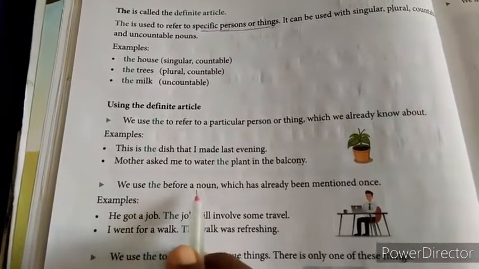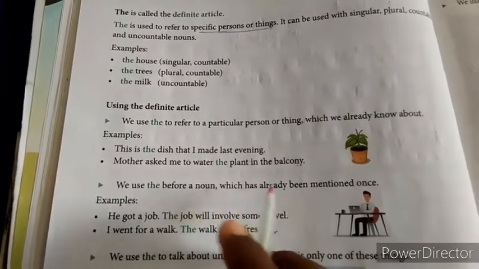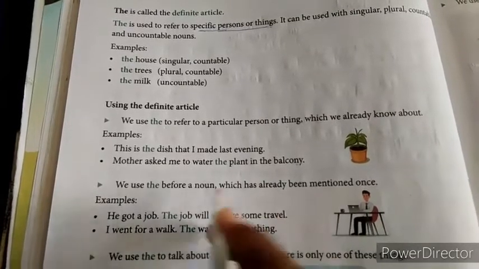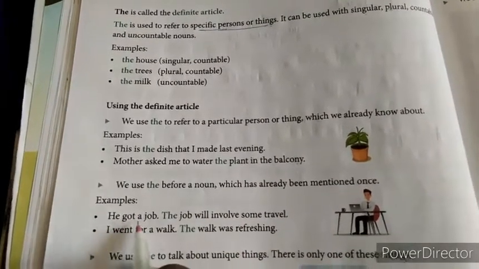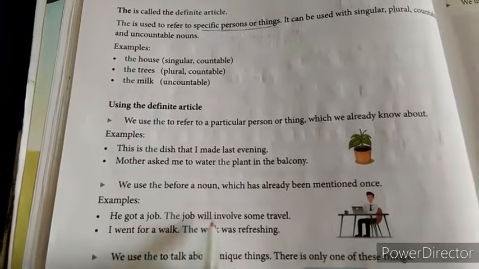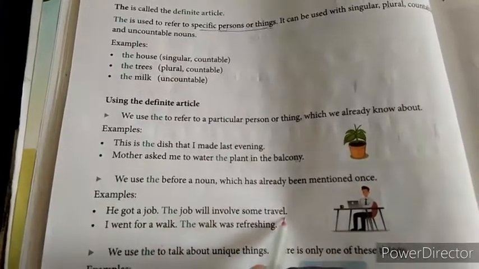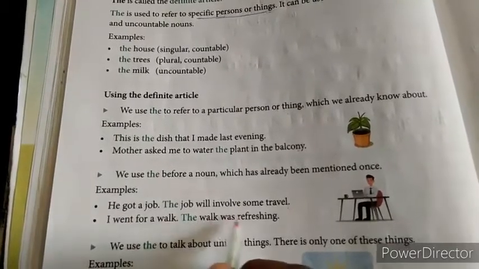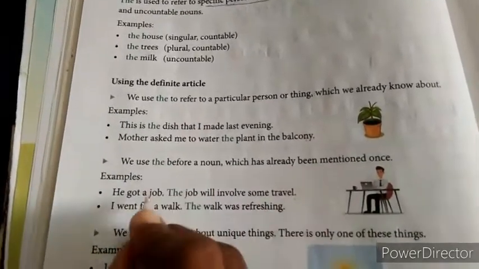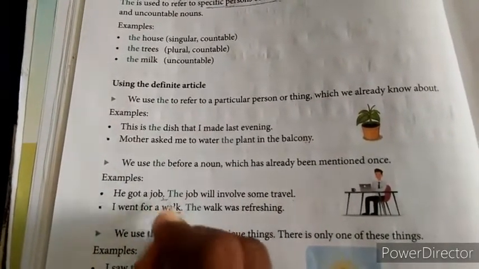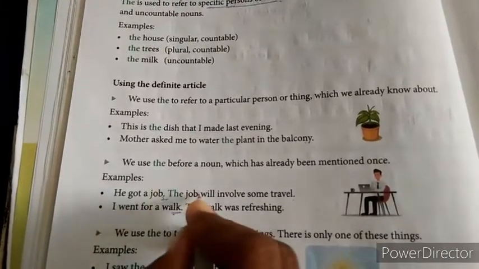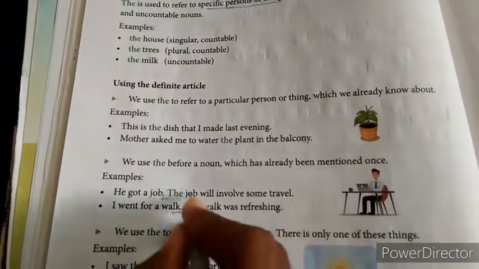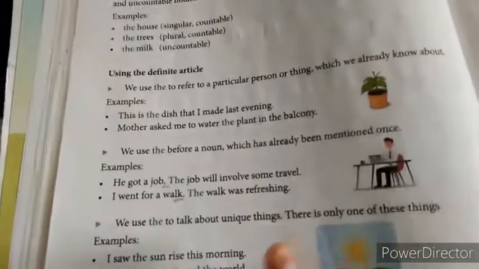We use the before a noun which has already been mentioned once. Example: he got a job. The job will involve some travel. I went for a walk. The walk was refreshing. Here, job and walk were used before, and whenever we use them a second time, we need to add the. How was the walk?